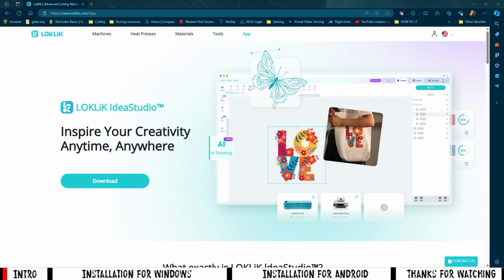In today's video we'll be installing the new LOKLiK Idea Studio 2.0 software. This is just going to be a quick installation video because I know some people have had troubles. So this is the website that you have to go to download the 2.0 software. Please go down to the description. I'll have a link for this in the description.